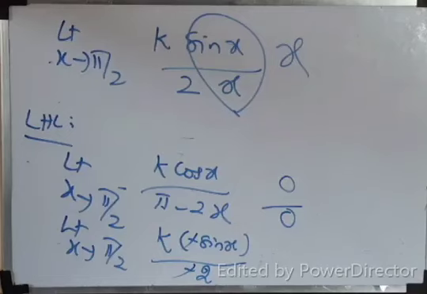Pi by 2 you are not getting, right? K sin x to x is not there, right? Minus 2 we know. Pi minus 2x. So 2.